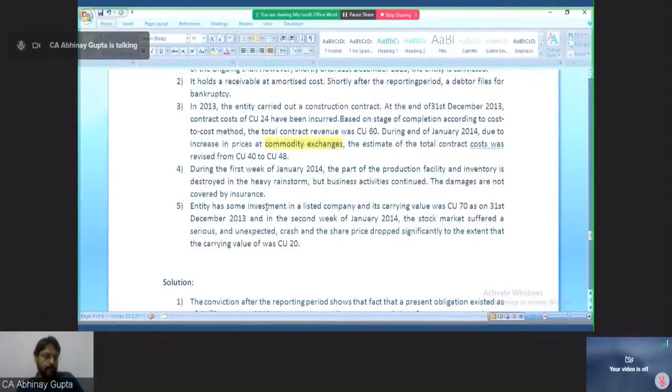Because the rain has occurred after the balance sheet date and there were no indicators that because of the rain something is structurally faulty, as we studied in our previous example. So there were no such facts. So rains are always non-adjusting events otherwise.